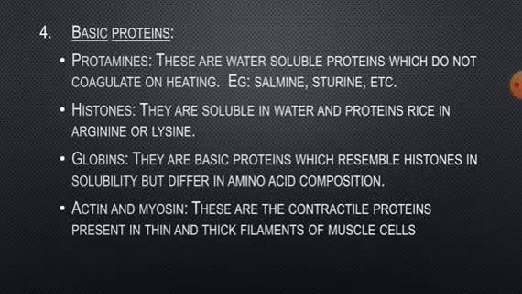Then histones are soluble in water. They yield precipitates with solutions of proteins and a coagulum on heating. On hydrolysis, they yield a large number of amino acids, among which arginine and lysine are the predominant amino acids in the case of histones.